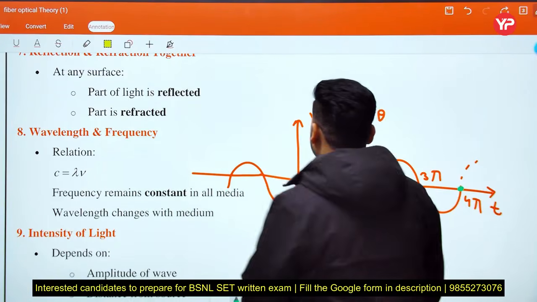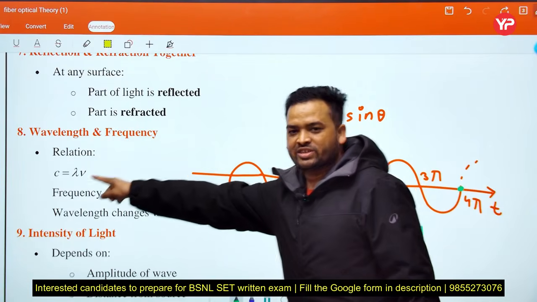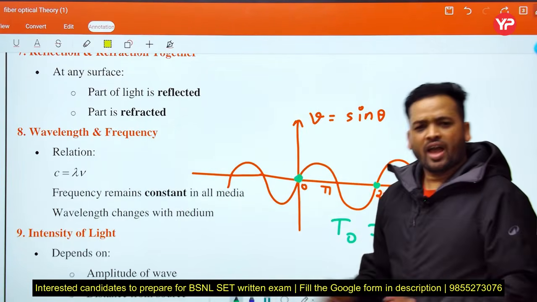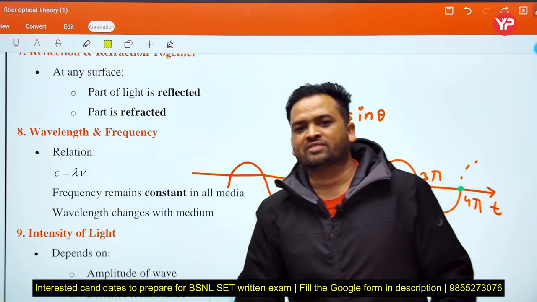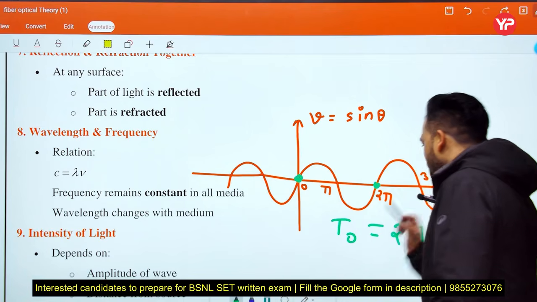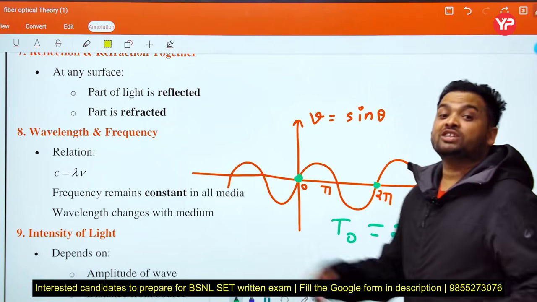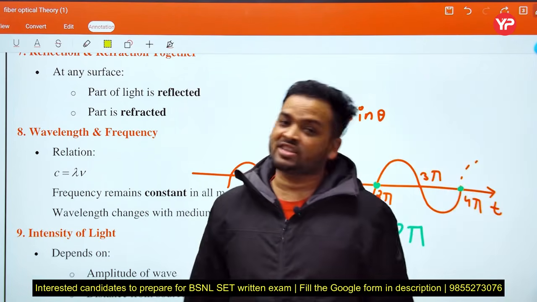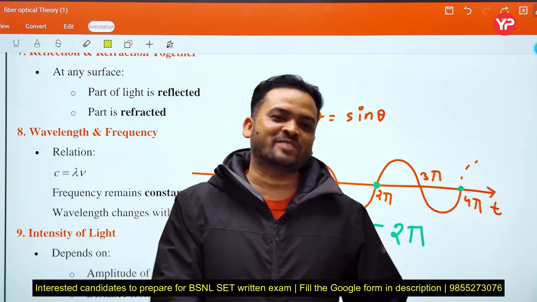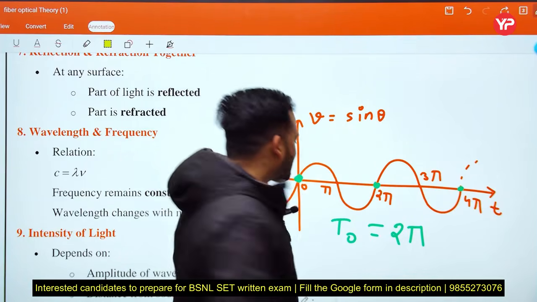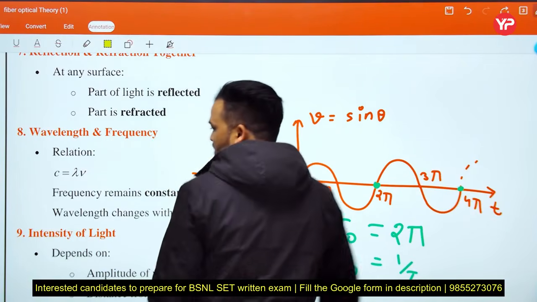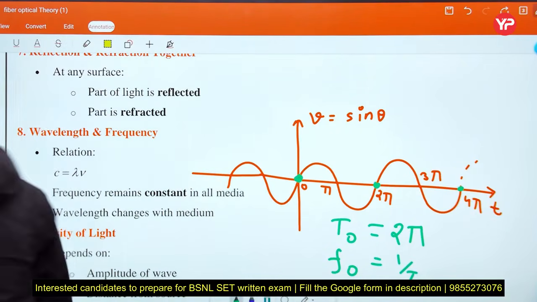Next, the frequency. The time taken by any signal to complete one revolution is said to be the time period. So the time period T naught equals 2 pi. Then what is the frequency? The number of cycles per second is said to be frequency, and frequency is the reciprocal of time period. That's why the fundamental frequency equals 1 upon T naught.